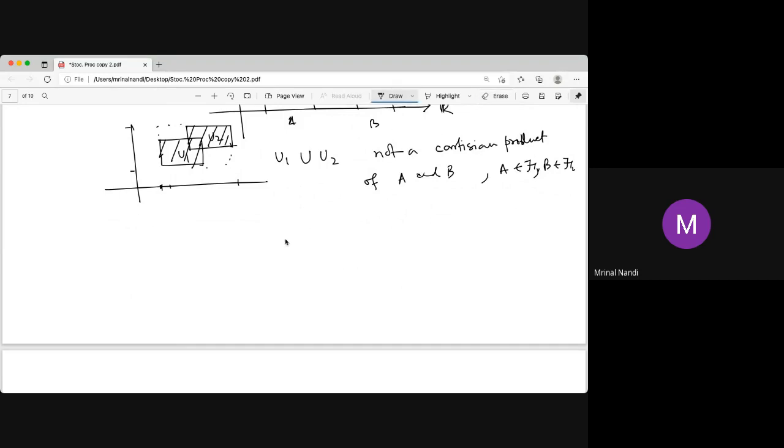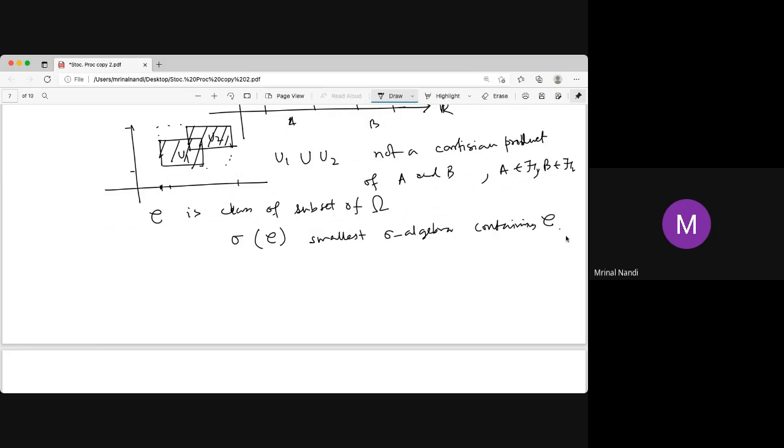Then what you have to do is take the smallest sigma algebra. Say script C is a class of sets, a set of sets, a class of subsets of omega. Then the notation is the smallest sigma algebra containing that script C. So you have to take all the sets in the collection and make it a sigma algebra by including other sets.